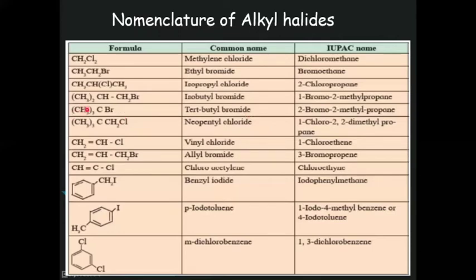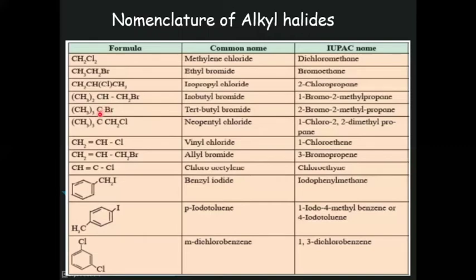CH3, C, again one CH3 at the top or at the bottom, because all these 3 methyl groups are present. One methyl group at this side, one is here, and the third is above. So the longest continuous chain is, suppose this one, means the halogen is present at equidistance.